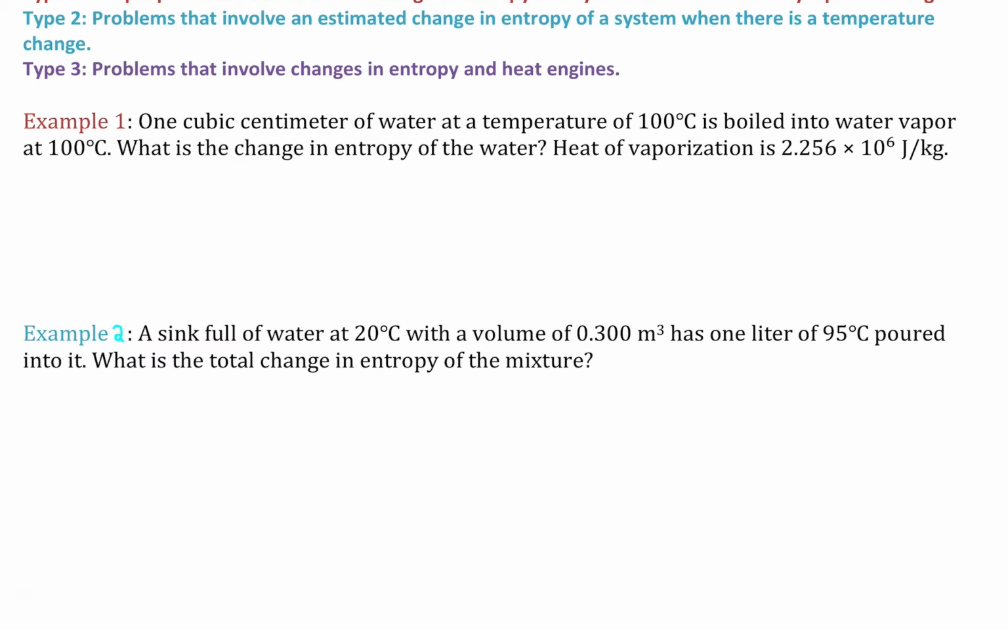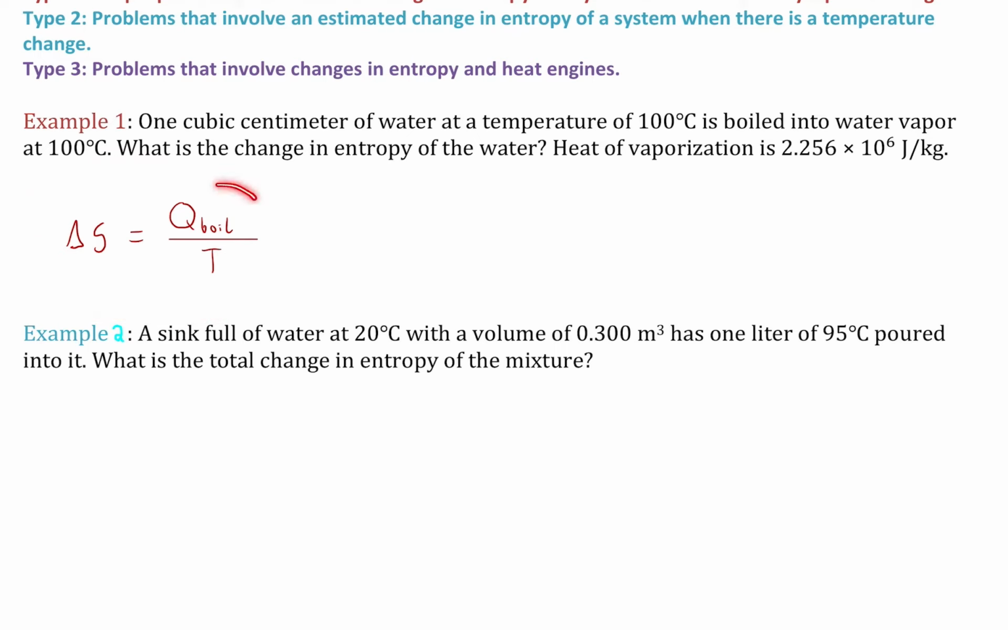1 cubic centimeter of water at a temperature of 100 degrees Celsius is boiled into water vapor at that same temperature. So no temperature change, just the phase change. What is the change in entropy of the water as it goes from liquid to vapor? And the heat of vaporization is 2.256 million joules per kilogram. Okay, so here's the formula.